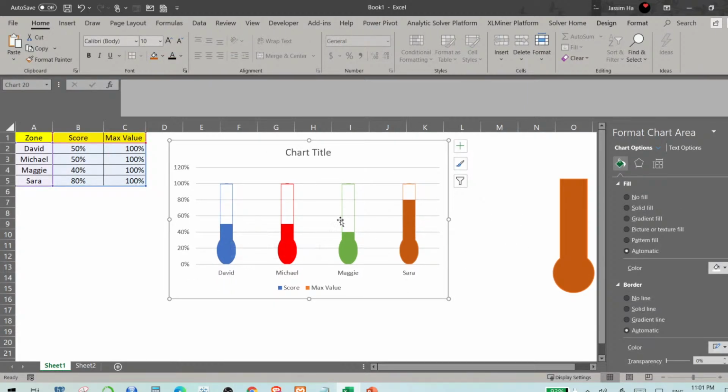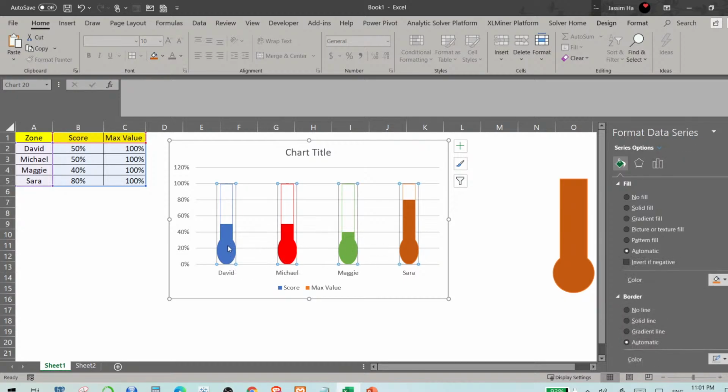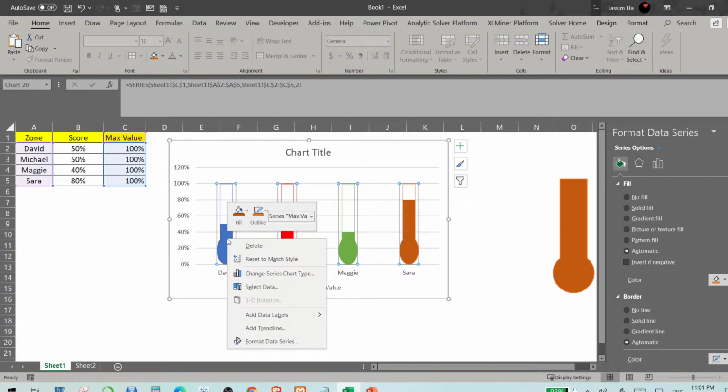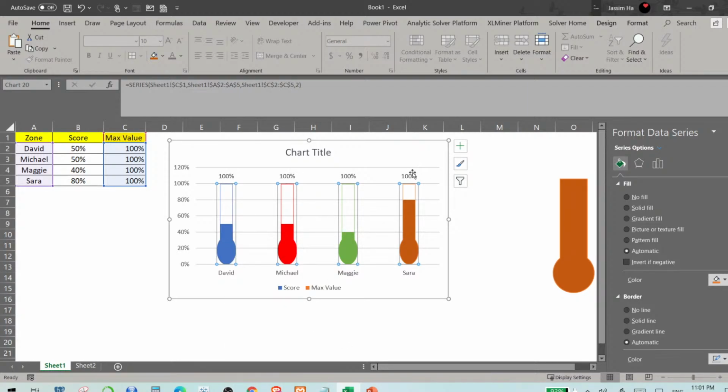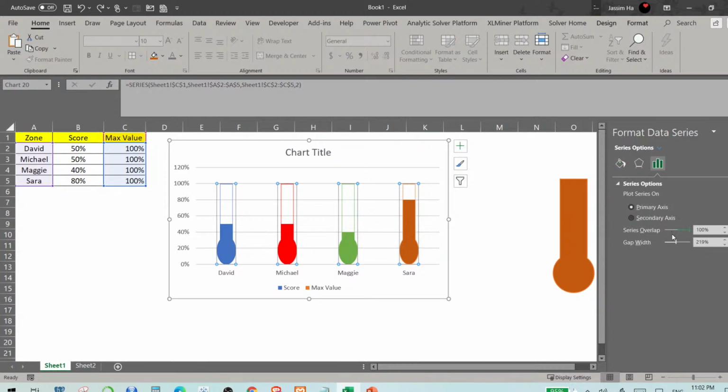There is one more thing now that I want to complete, which is creating the labels. So you right click and add data labels. So you see that you are seeing only the percentages in 100%. In order to take care of that, let me see what I need to do here.